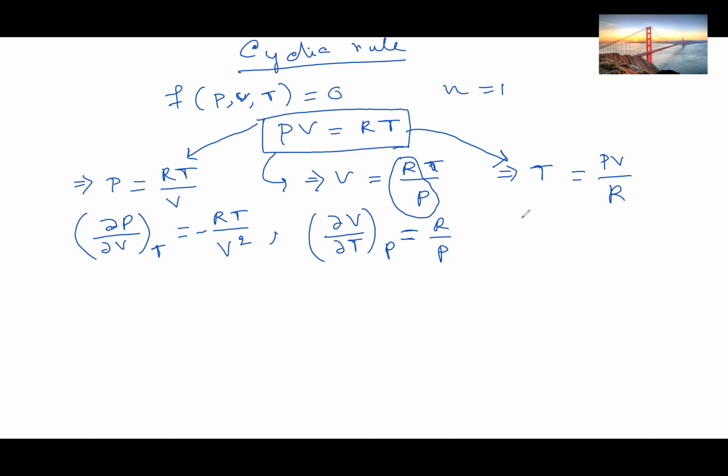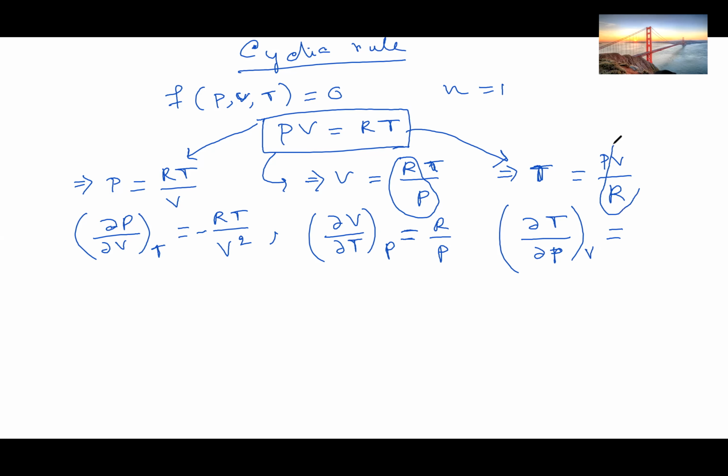So del T del P at constant volume: we are differentiating temperature with respect to pressure at constant volume.